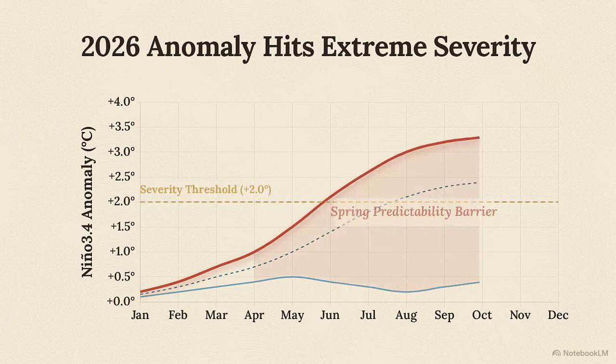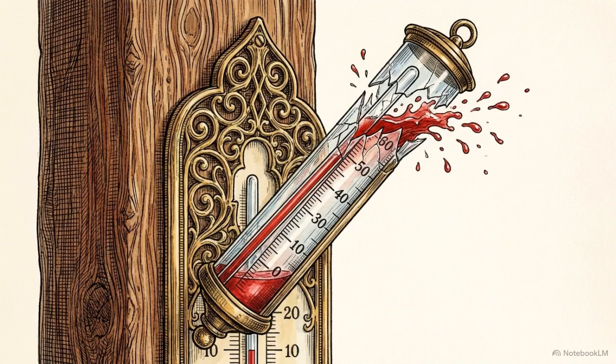Yet peak intensity remains uncertain due to the spring predictability barrier, a seasonal gap where data cannot narrow down this wide variance cone. To understand the stakes of a 3-degree temperature anomaly, we have to look at the historical precedent.